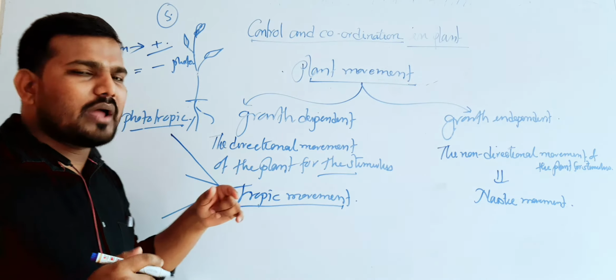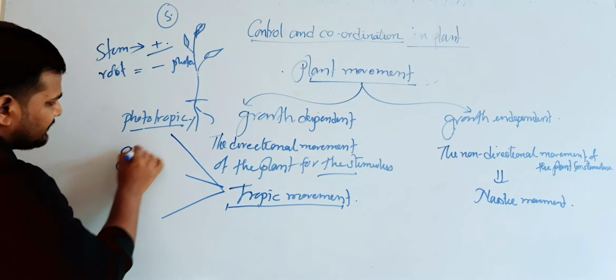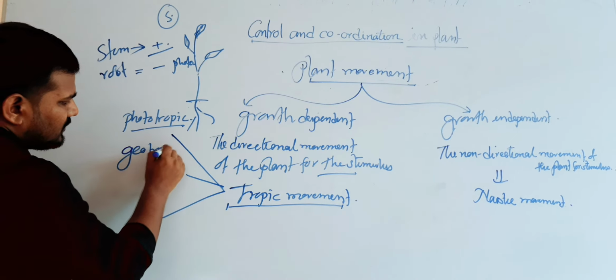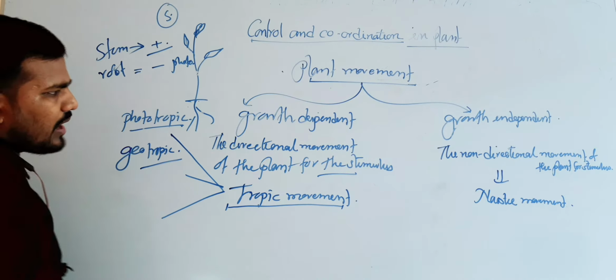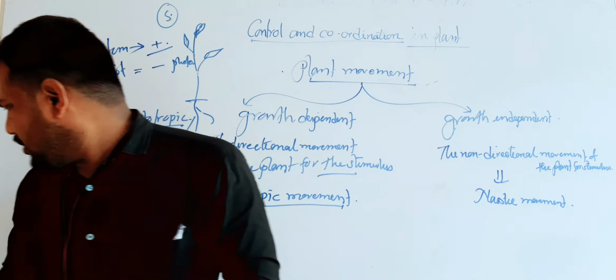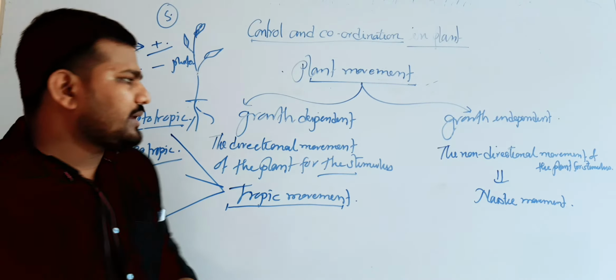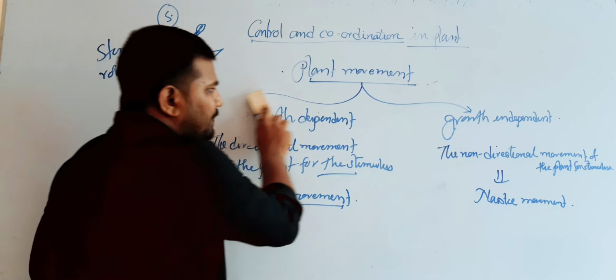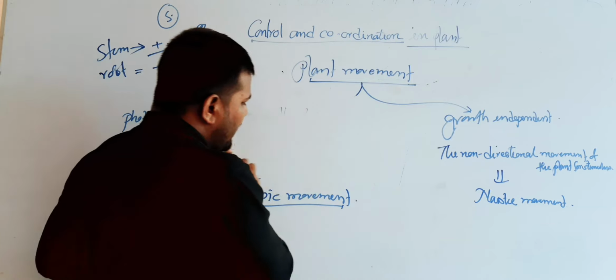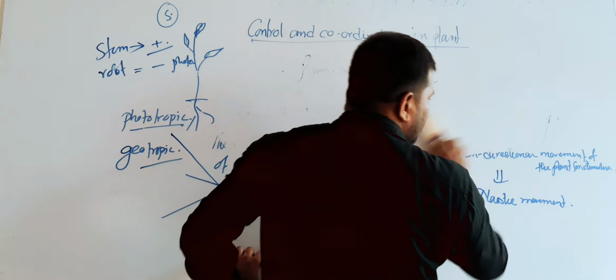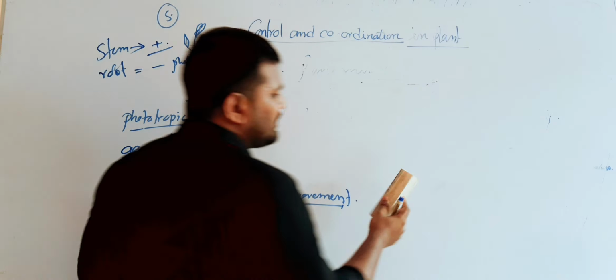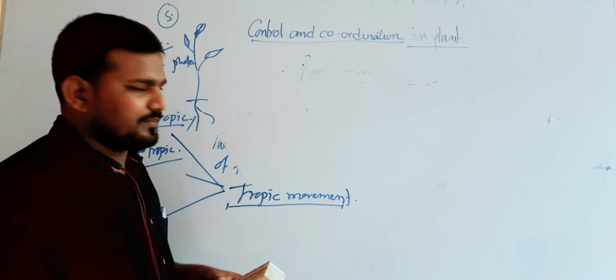Now, the second one is geotropic movement. Geo means gravity. What is geotropic movement? It means the directional movement of the plant due to gravitation or gravity.